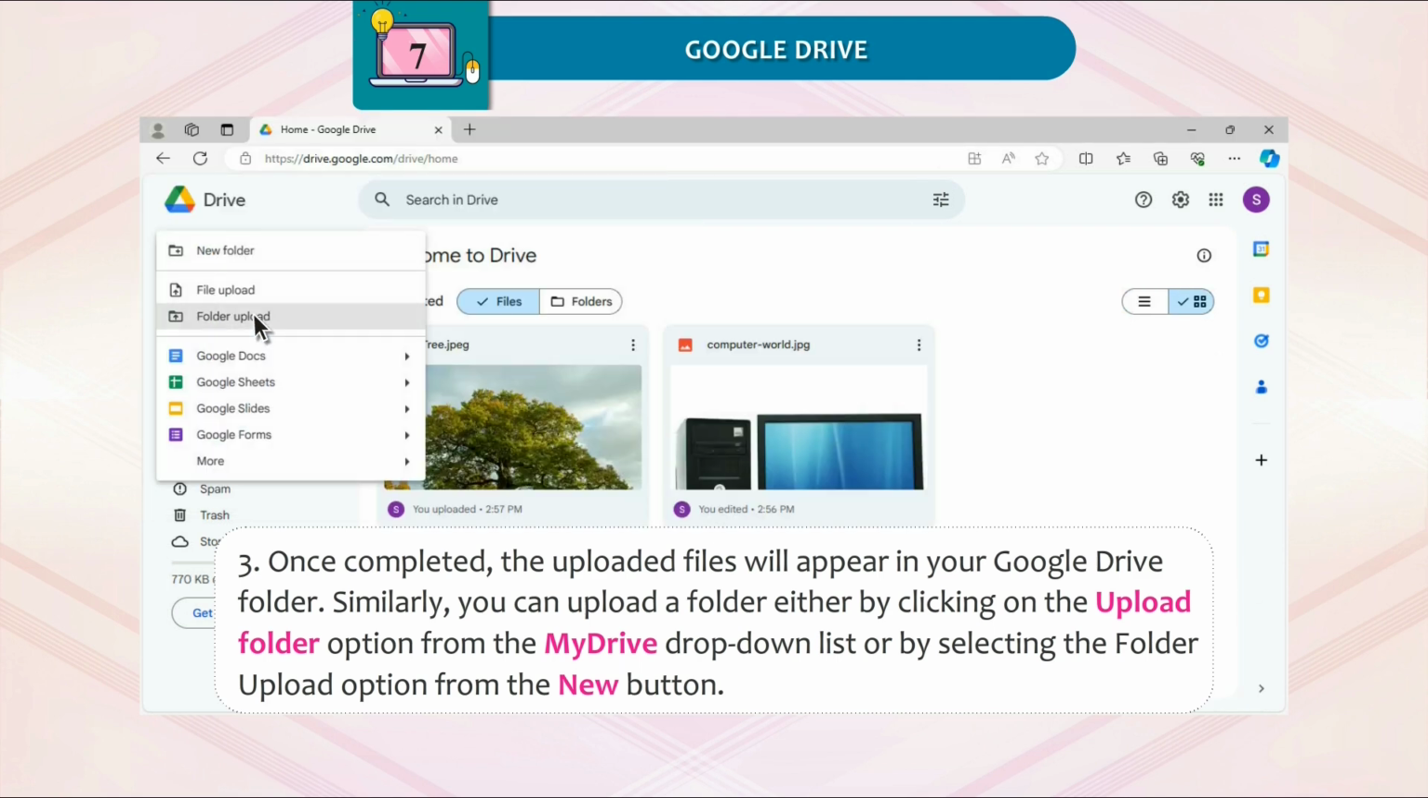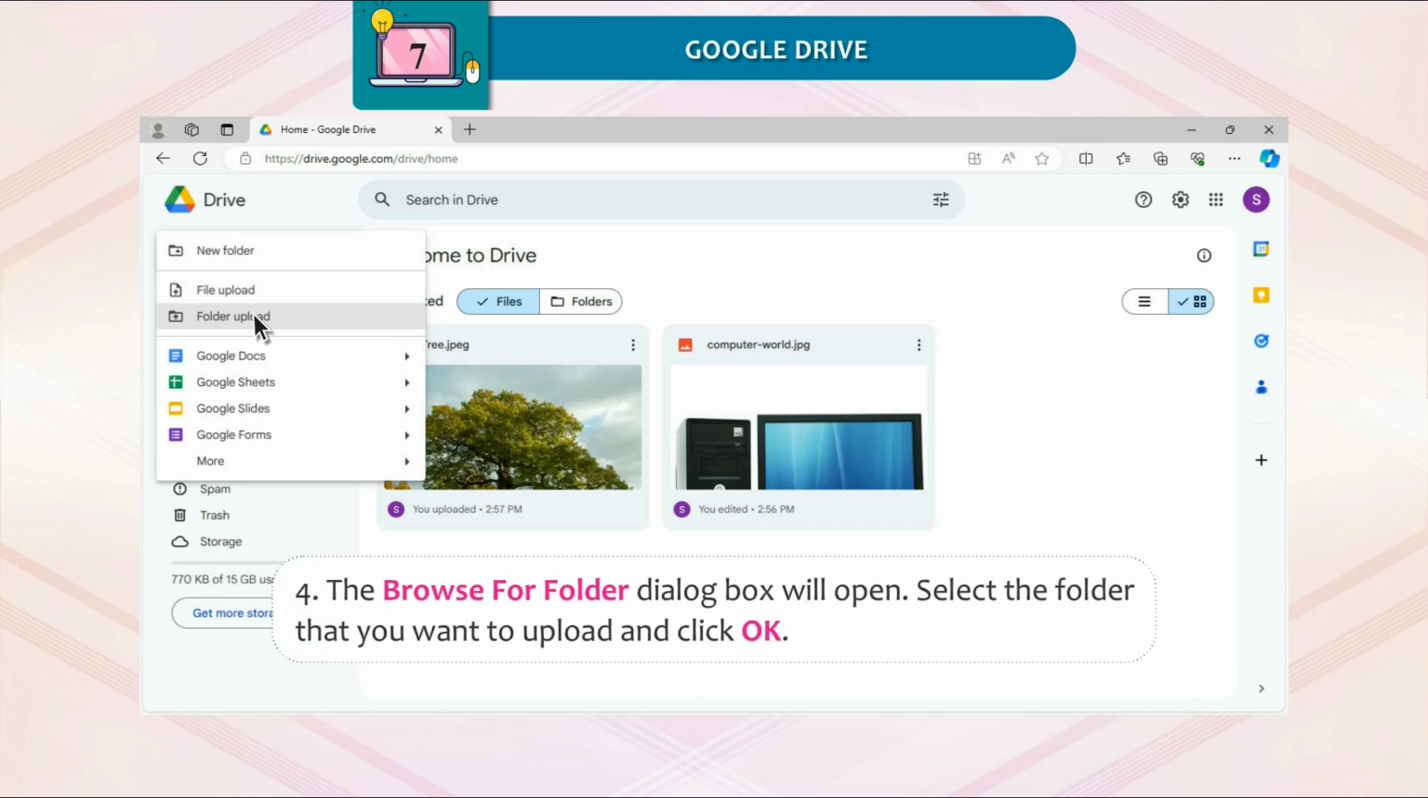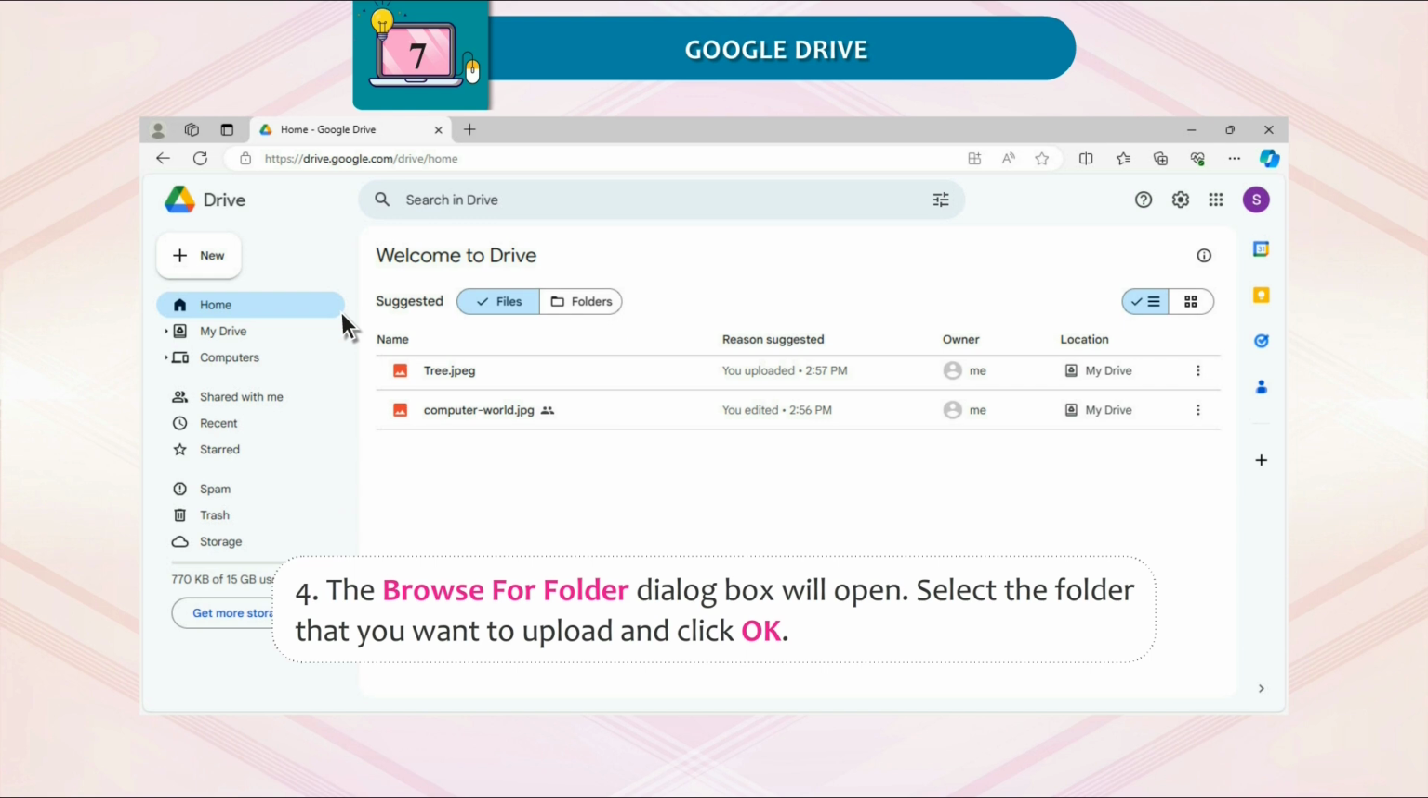Similarly, you can upload a folder either by clicking on the Upload Folder option from the My Drive drop-down list or by selecting the Folder Upload option from the New button. 4. The Browse for Folder dialog box will open. Select the folder that you want to upload and click OK.